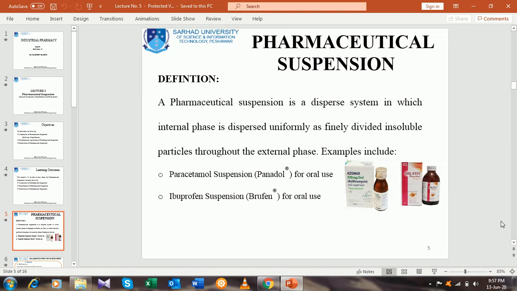Sometimes it is available in the form of an injectable, and also in the form of DS, that is dry suspension, and the solvent is also sometimes available. Sometimes it is suggested that the drug should be dispersed in water that has been boiled.